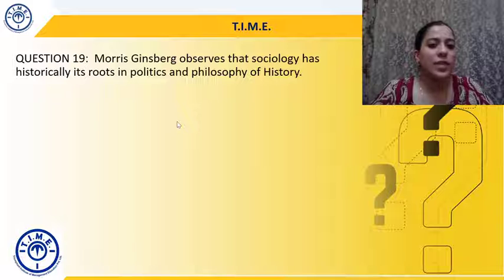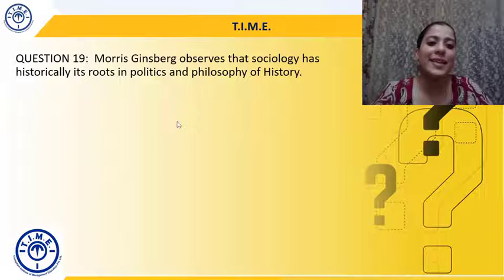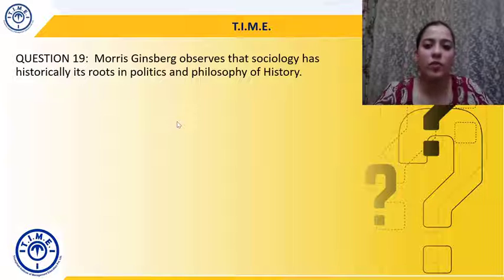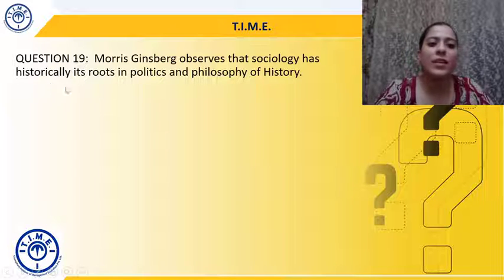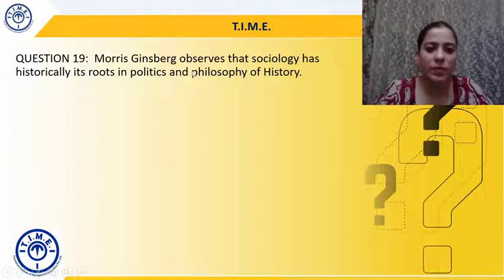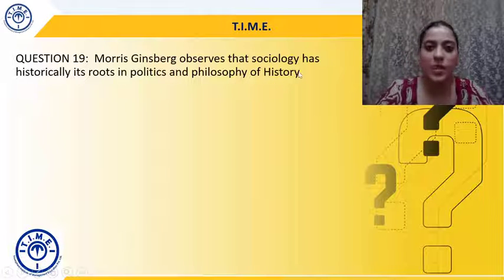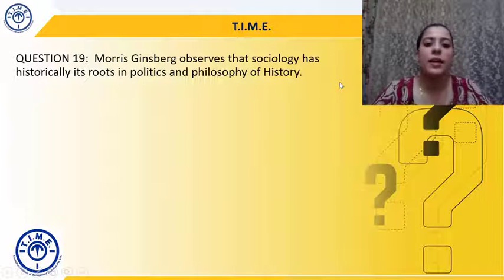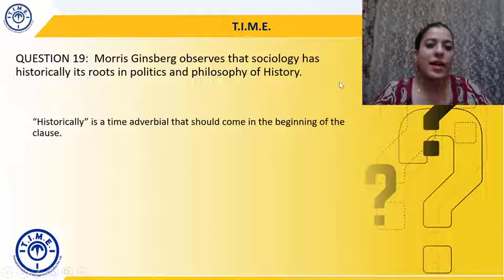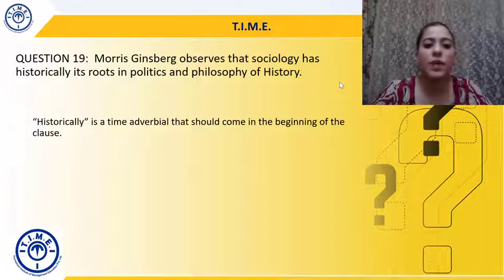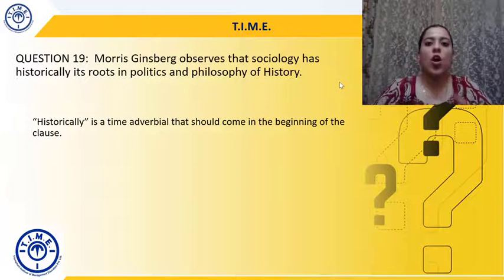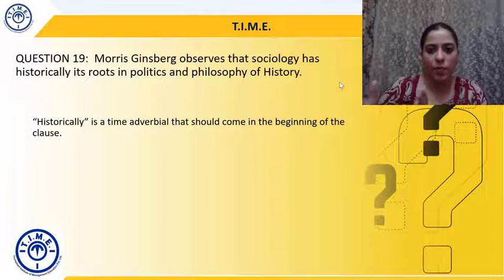Alright, question 19. Morris Ginsburg observes that sociology has historically its roots in politics and philosophy of history. So here "historically" is obviously an adverb, but "history" the subject is a noun. The error here is that "historically" is a time adverbial, and it should come at the beginning of the clause.